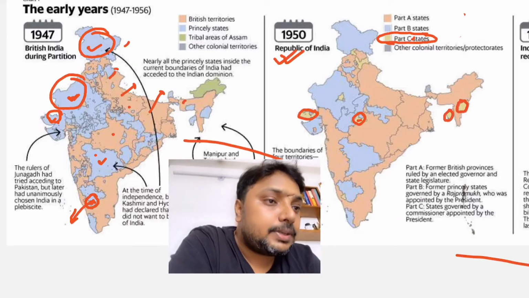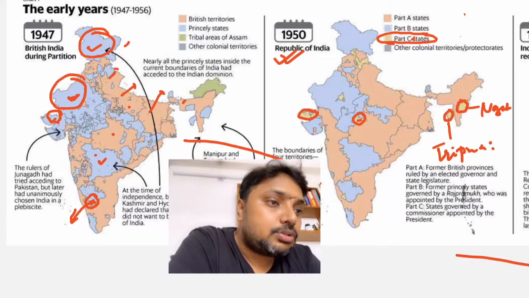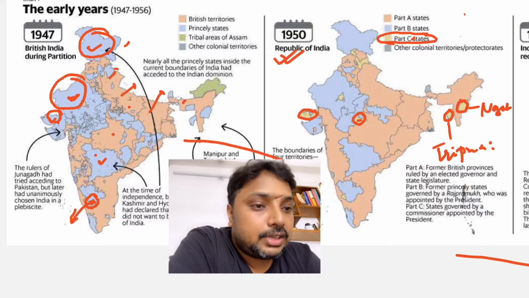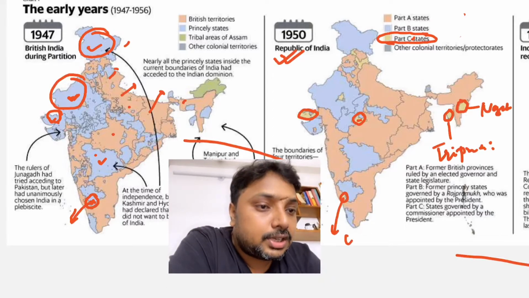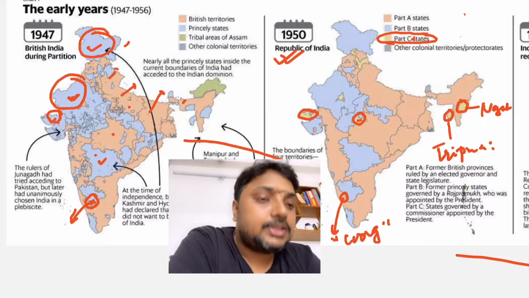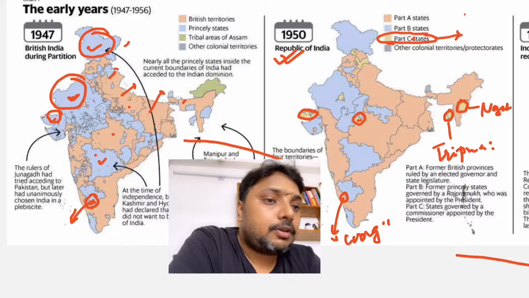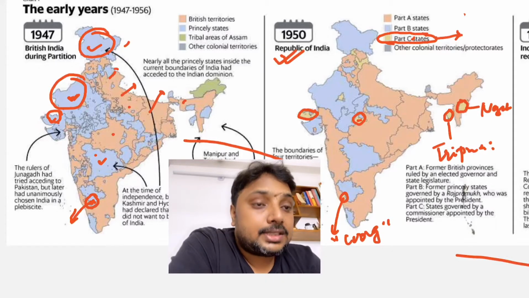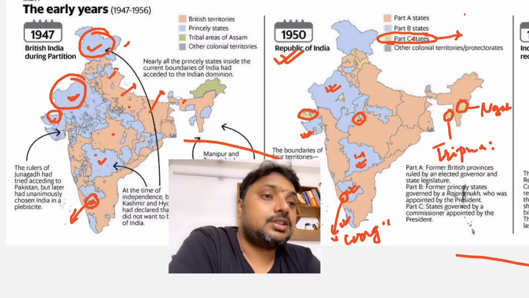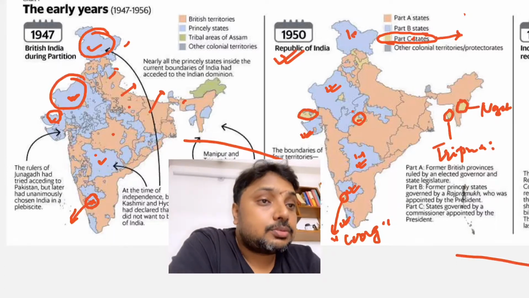Tripura is a small princely state. Nagaland was also a small princely state. Then in this region you are seeing the Coorg region. Coorg was also a small princely state, right? So all the small princely states became part of Part C, and all the big princely states, like you see Rajasthan, Gujarat, Hyderabad very big princely state, Mysore big princely state, Travancore big princely state, Kashmir big princely state. So bigger princely states went to Part B, right?